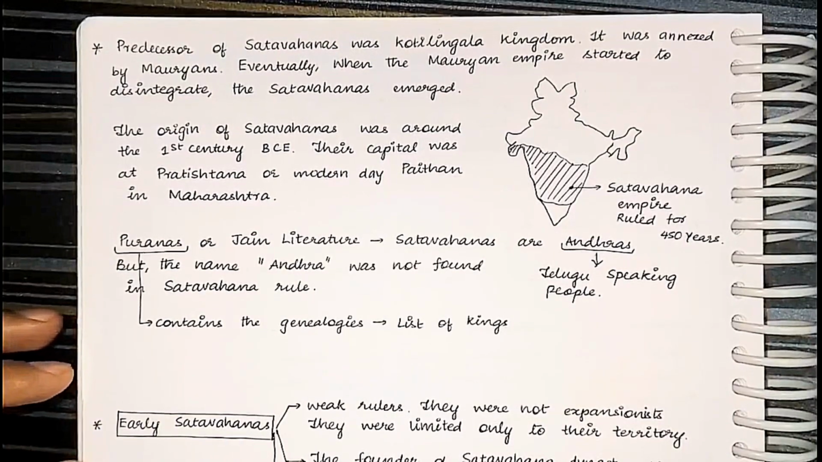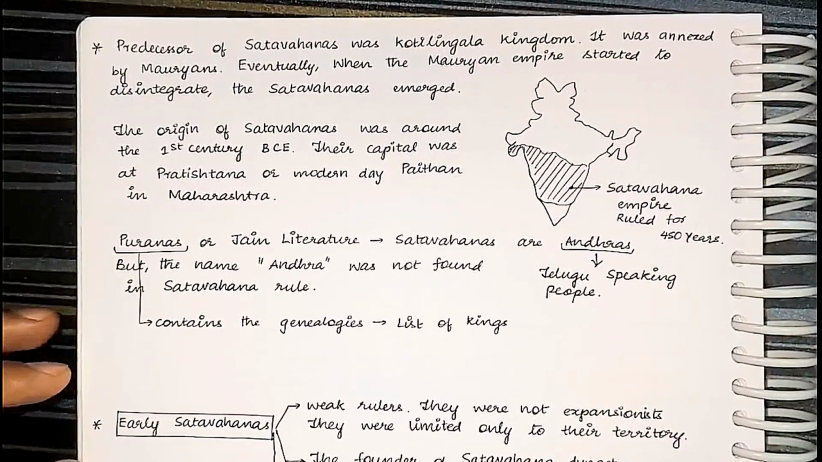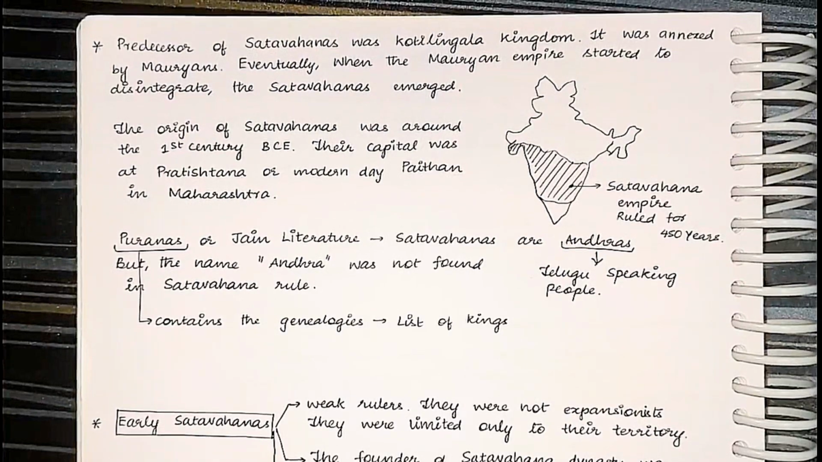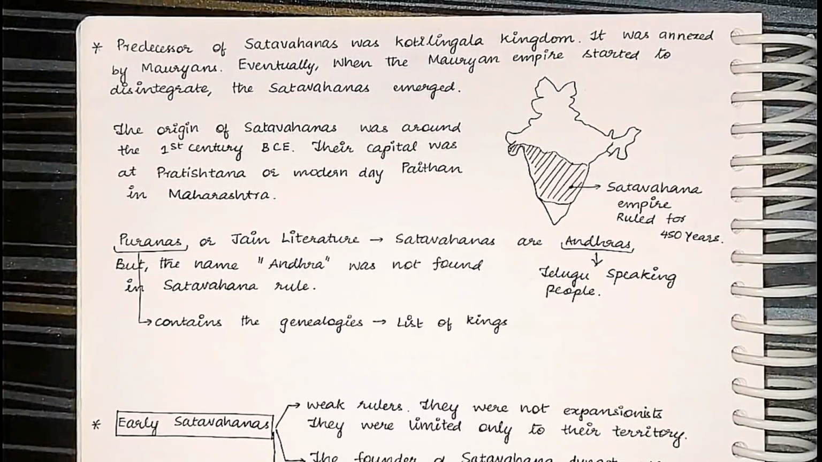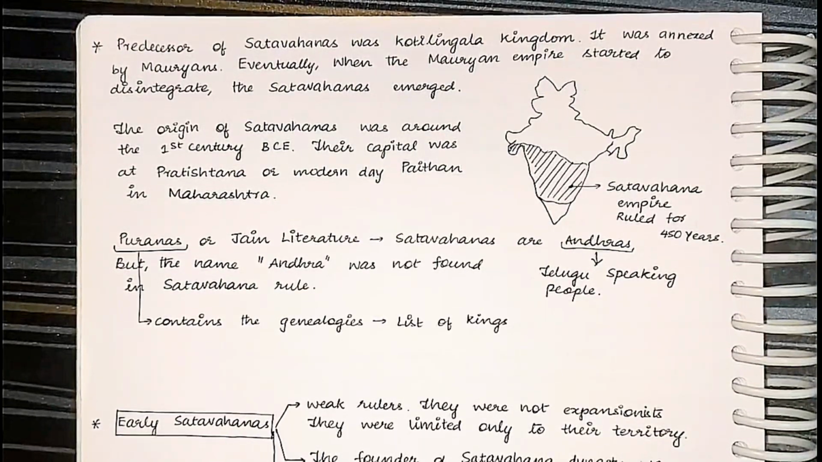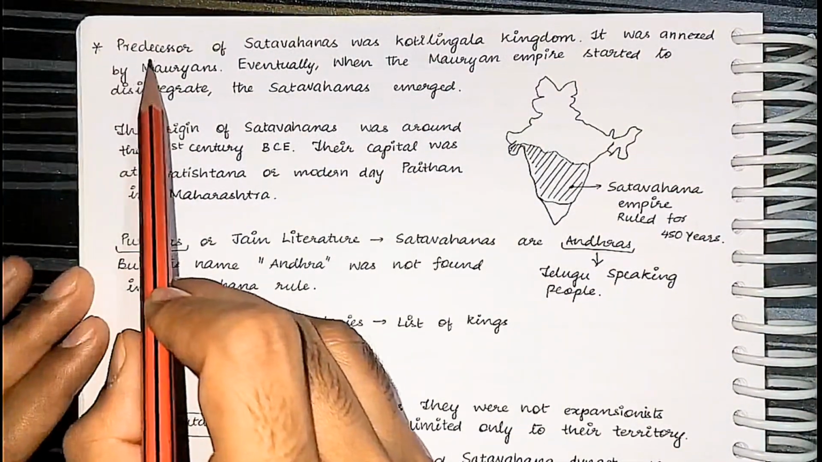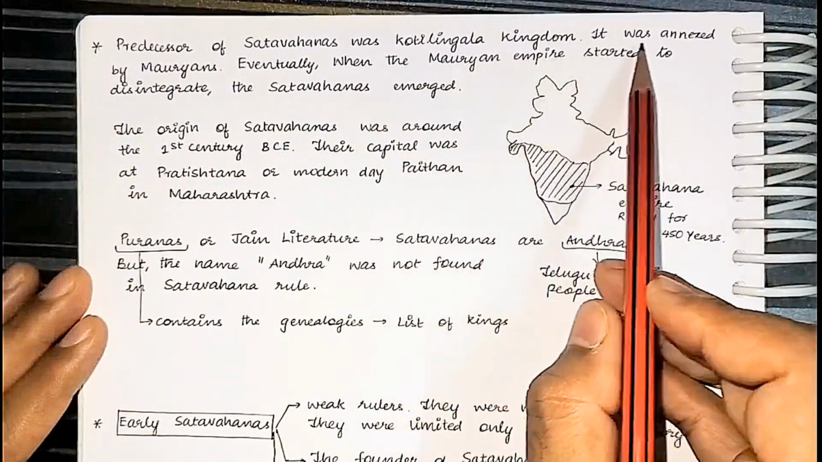So let's dive into the main content. I would just walk you through my notes. Not everything in these notes is important to be memorized. I will just tell you what are the things which are to be remembered and where we can use it. So that's it. So from here we can see the predecessor of Shatavahanas was Kotilingala kingdom.